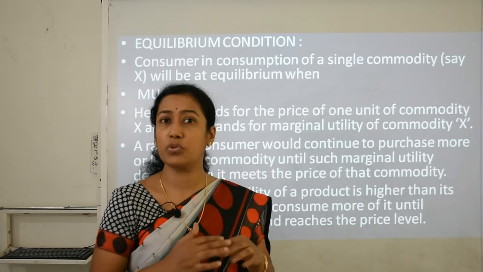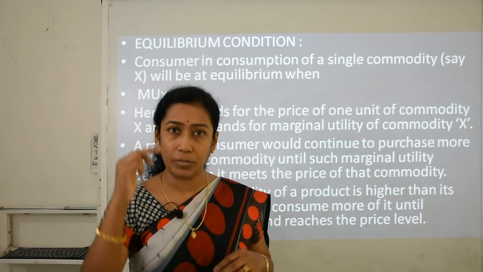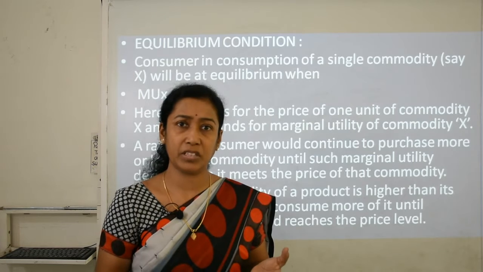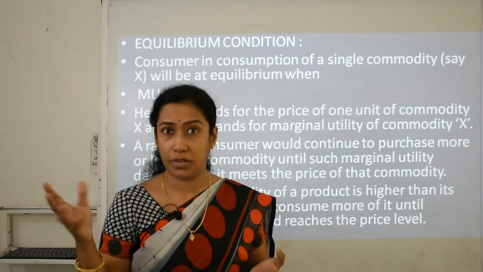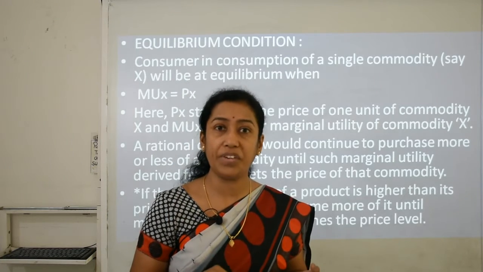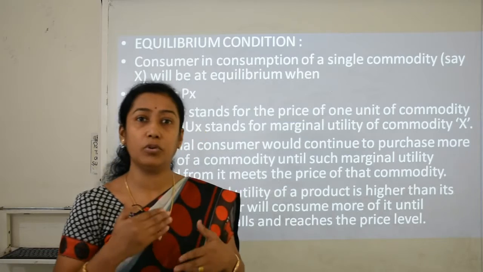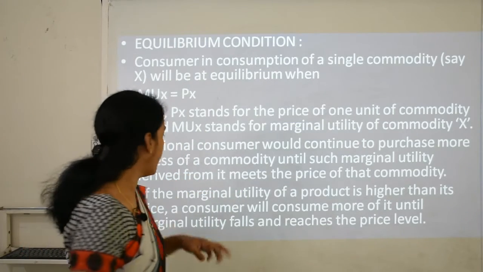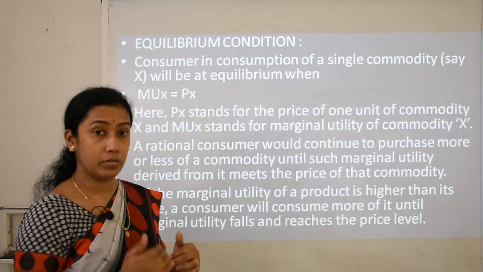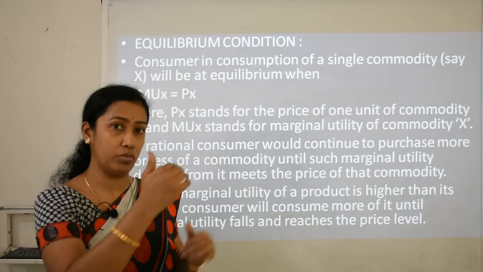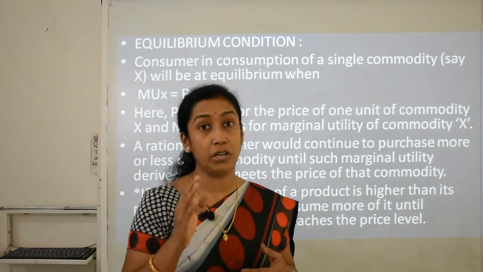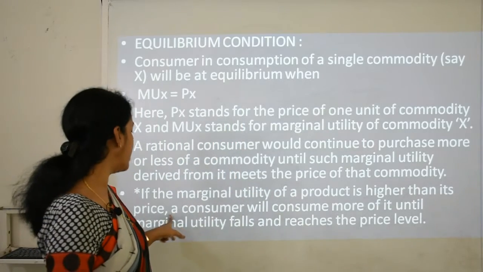Why? Because if he tries to consume that good, his marginal utility will decrease. He will not get any satisfaction. That can be the stage of the point of satiety, that is 0, when his satisfaction comes to 0. We did this in the law of DMU if you remember, and after that it will go to negative satisfaction. If the marginal utility of a product is higher than its price, then when he consumed the first unit of the commodity, his marginal utility will be at its maximum.